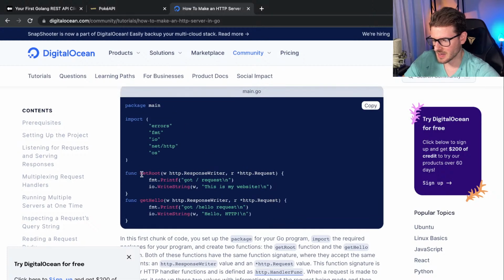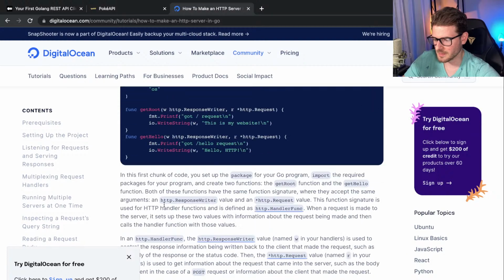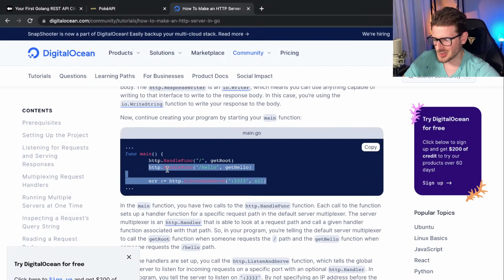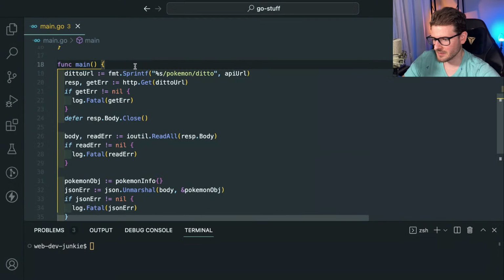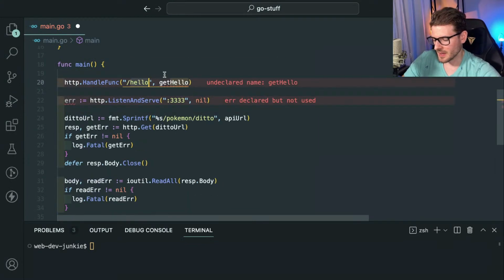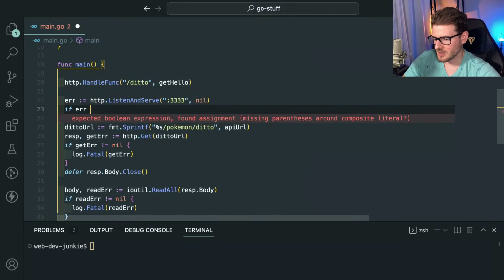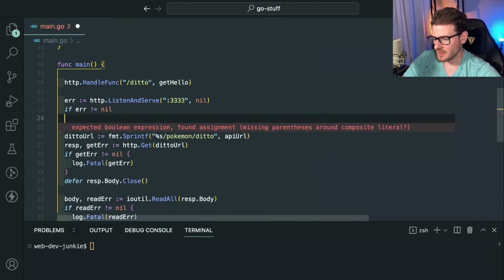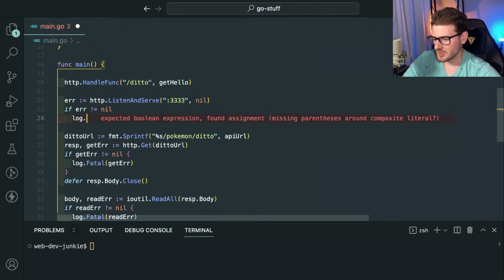So this is the main get root, get hello. These are the callback functions that run the code. So it looks like it's as simple as this. In my main function, if I were to do this, and I'll just call it /ditto on port 3333, okay. If there's an error and it's not equal to nil, I will say log.Fatal error.